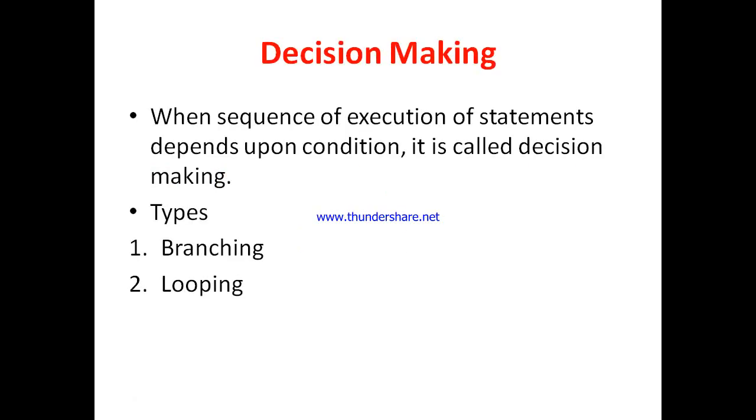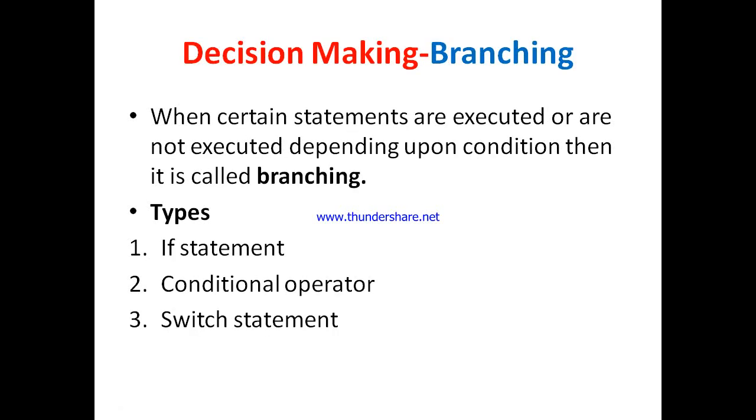Now what is meant by decision making? When the sequence of execution of statements depends upon a condition in a program, it is called decision making. Normally a program executes linearly, but if some condition occurs, it executes depending upon the conditions. There are two types of decision making: branching and looping. Now let us see decision making and branching in detail.